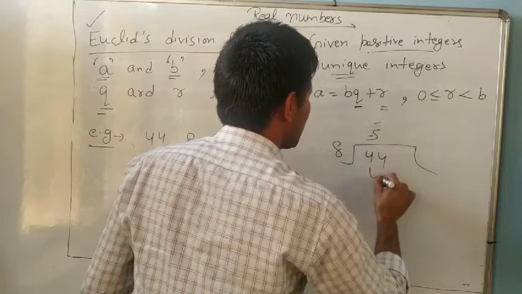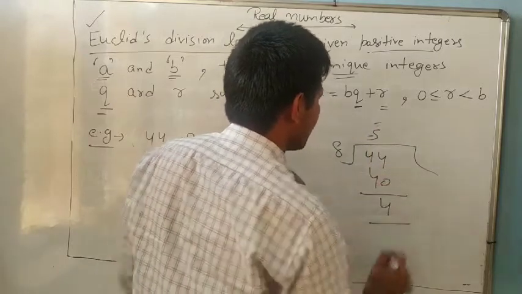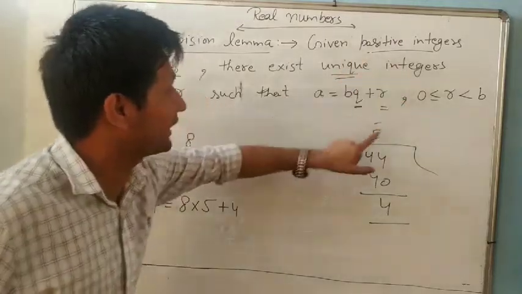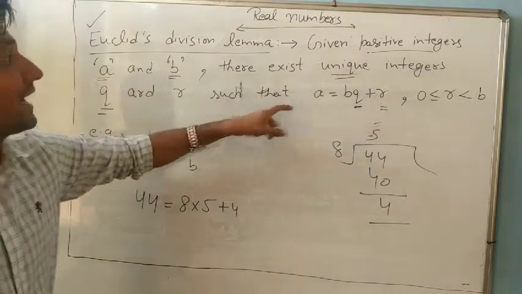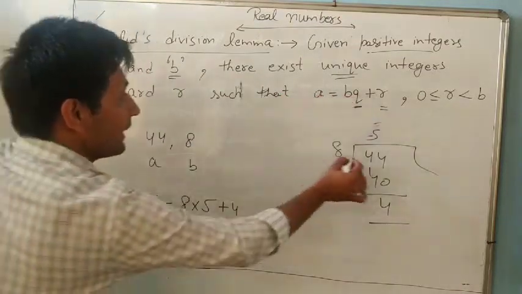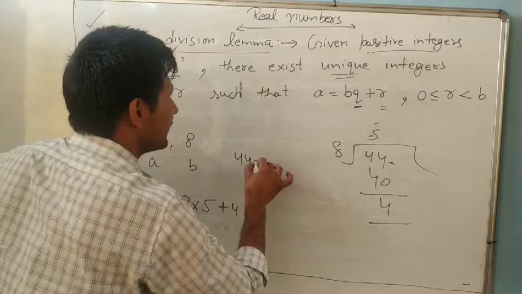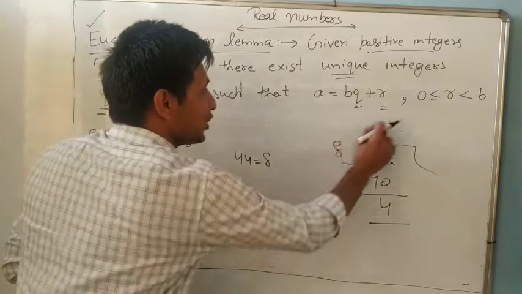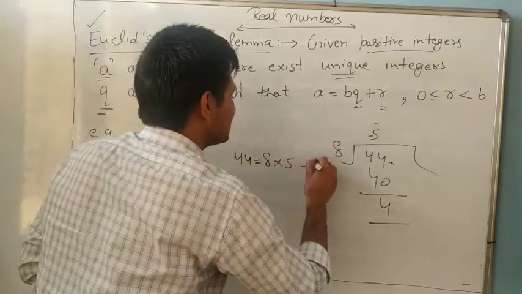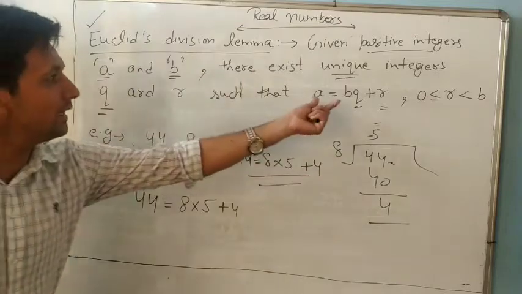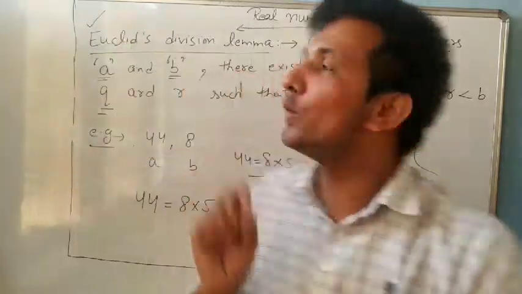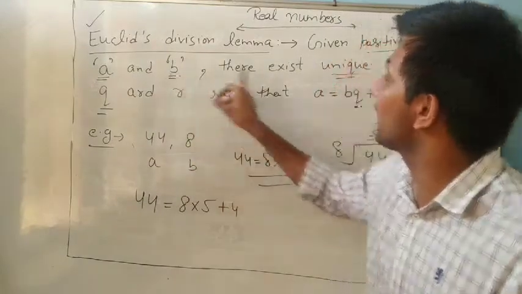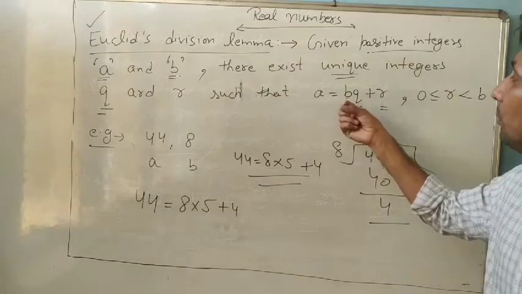are 40. And how much remainder? Remainder is 4. So unique integers. What is unique? 5 and 4. Such that A, we can write A is how much? 44 equal to B into Q. What is B? 8 into 5 plus remainder. It is an equation. So always remember, if we have any two numbers A and B, 44 and 8, we can write in such a way: A equal to BQ plus R.